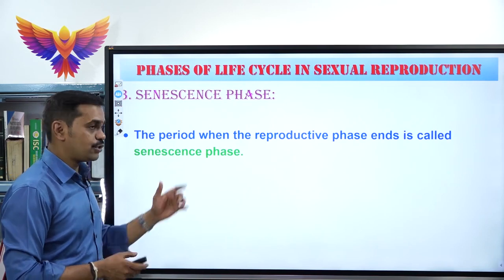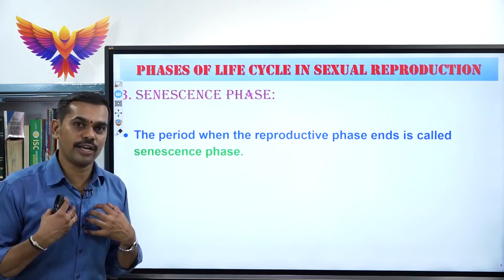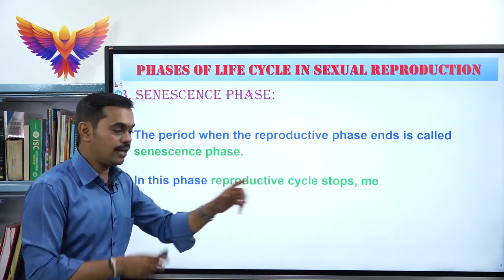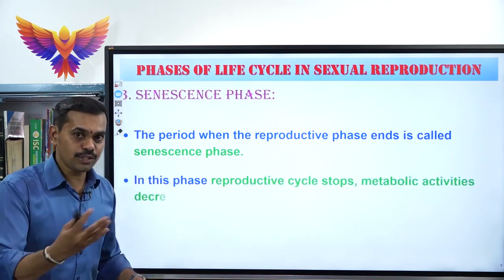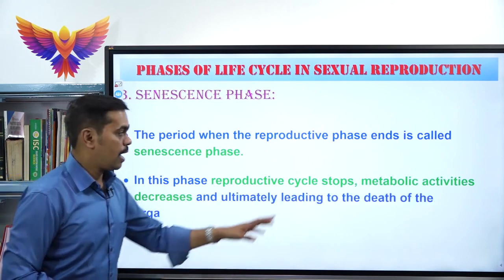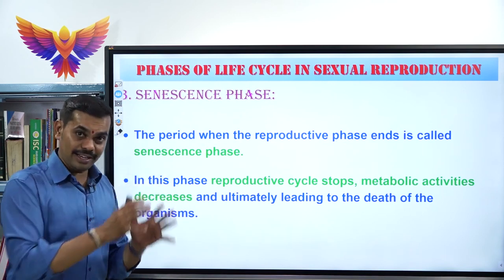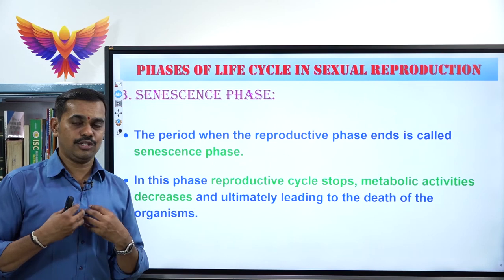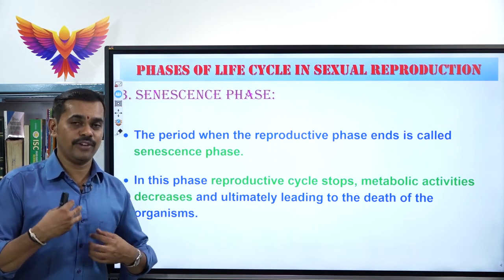See, in this senescence phase, what are all the changes that occur in an organism? Here, in this phase, the reproductive cycle completely stops, which is called as menopause. After that, the female cannot reproduce their young ones. All the metabolic activities decrease. Metabolism means the chemical changes which take place in the body of an organism.